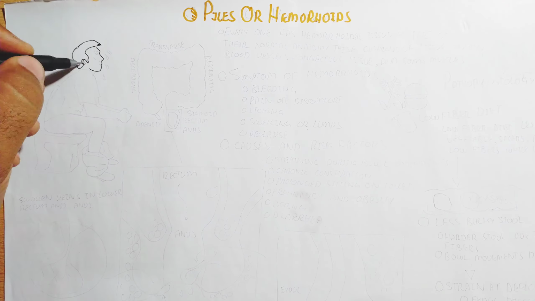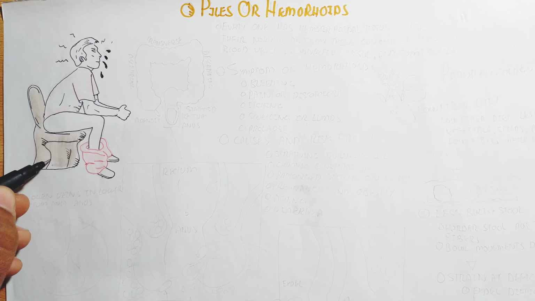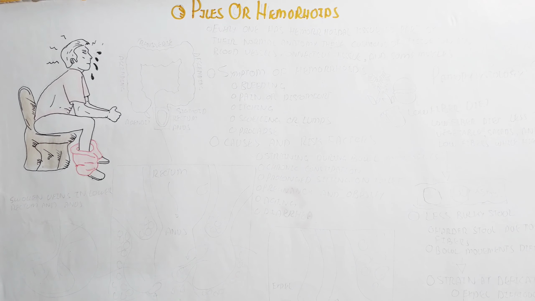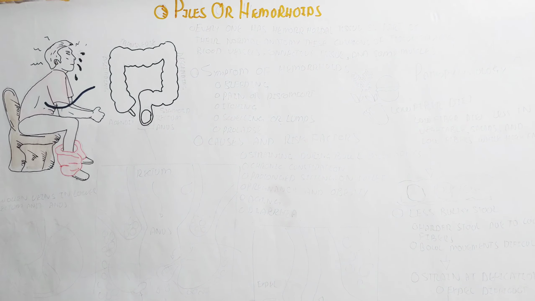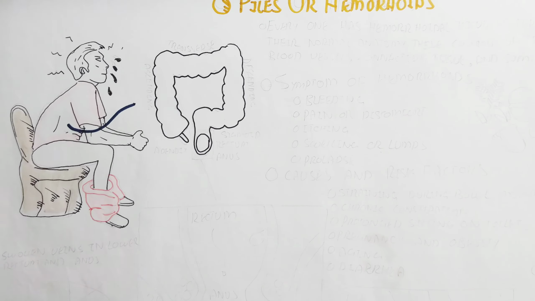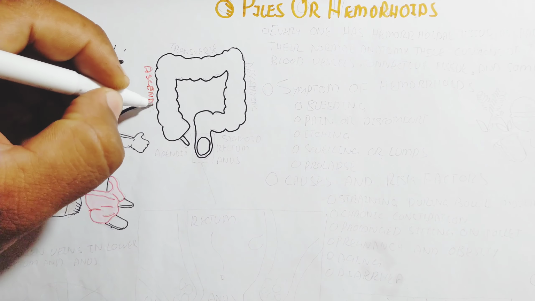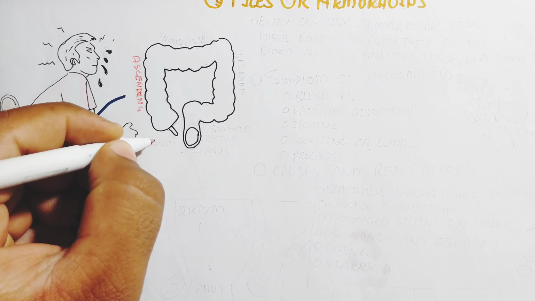In this video, we will understand the important topic of piles, or hemorrhoids. So, what are piles? Basically, they occur in the anal area or rectum area. A person has difficulty in defecation due to the hemorrhoids, due to the piles, and bleeding will occur at every defecation.